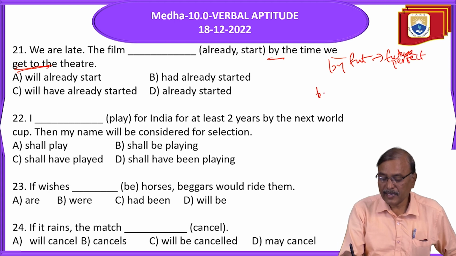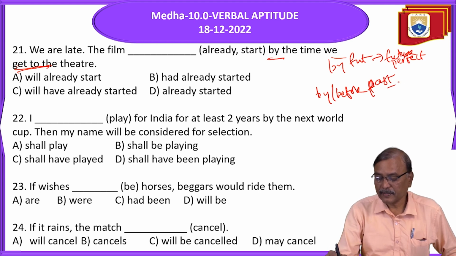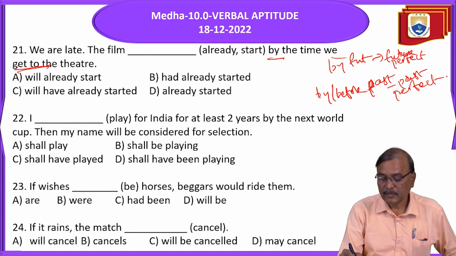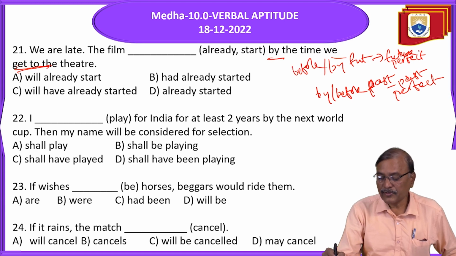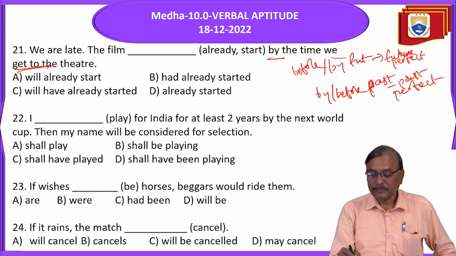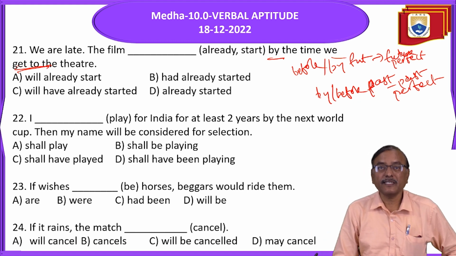By plus by or before future. Before past, past perfect. So here, before or by future, future perfect. By or before past, past perfect. You know future perfect, what is that?